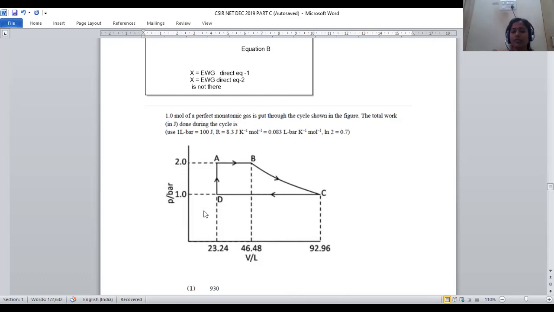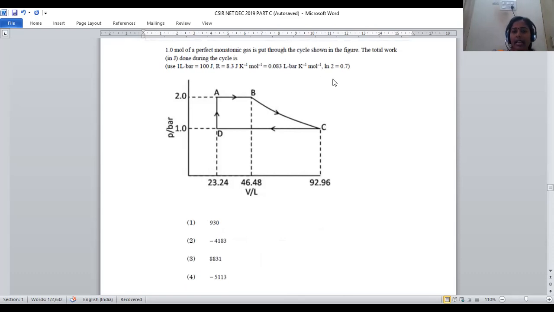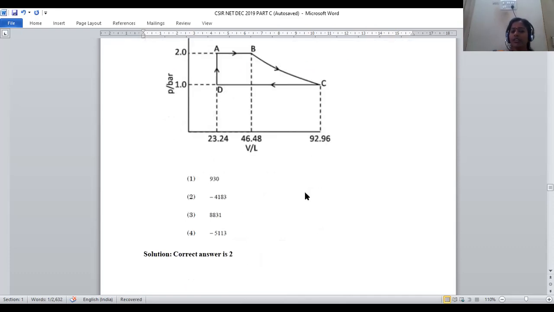After adding all these values, the value is obtained in L bar Kelvin inverse mole inverse, right? That should be converted into joules by multiplying by 100. After multiplying, we will get the answer minus 4183. The correct option will be the second one.